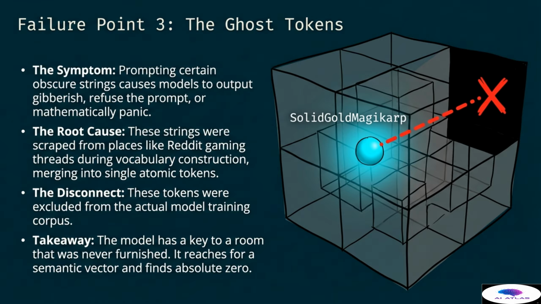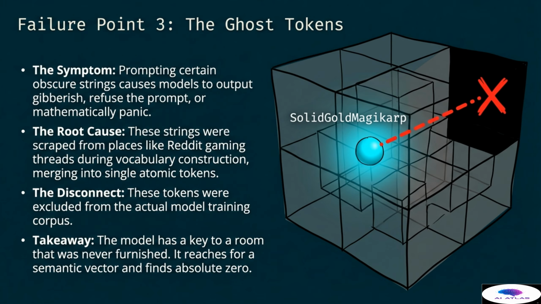However, the disconnect happened because these specific tokens were later excluded from the actual model training corpus. The takeaway is that the model has a key to a room that was never furnished. It reaches for a semantic vector associated with that token and finds absolute zero.